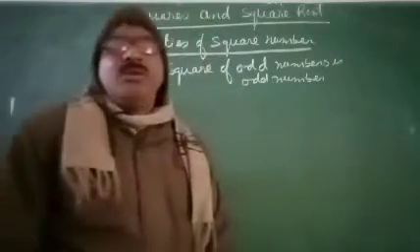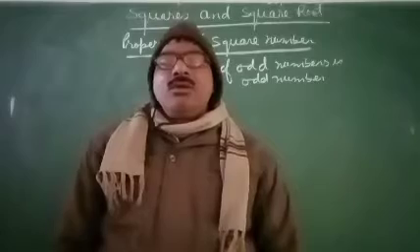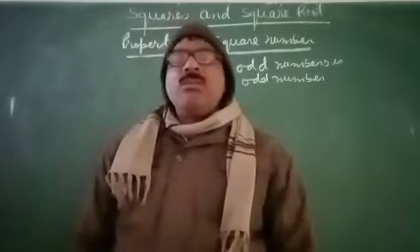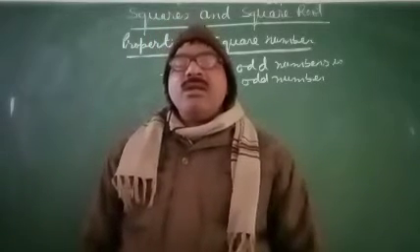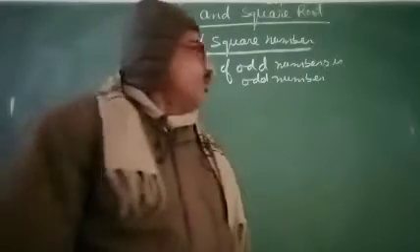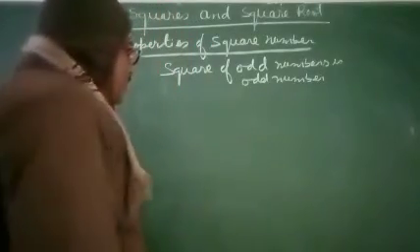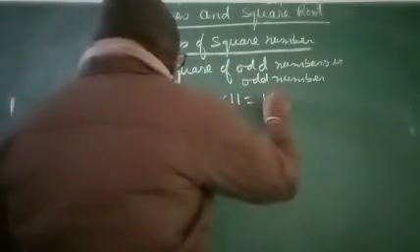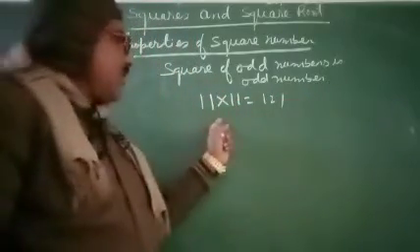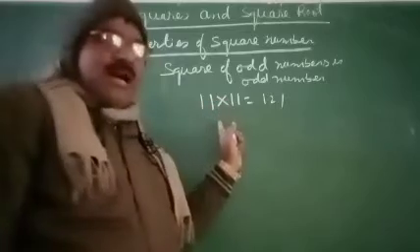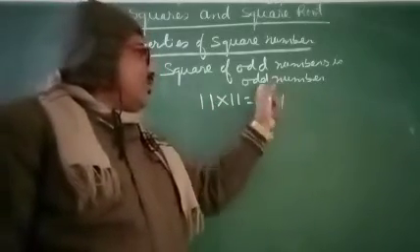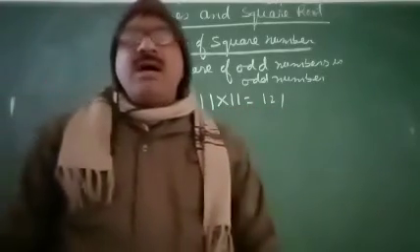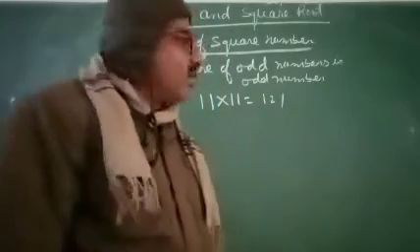Dear students, as you know in class 6, a number which is divisible by 2 is called an even number, and a number which is not divisible by 2 is called an odd number. So if you take 11, when we multiply 11 by 11, we get 121. The square of 11 is 121. 11 is an odd number, and 121 is an odd number. It means the square of an odd number is an odd number.